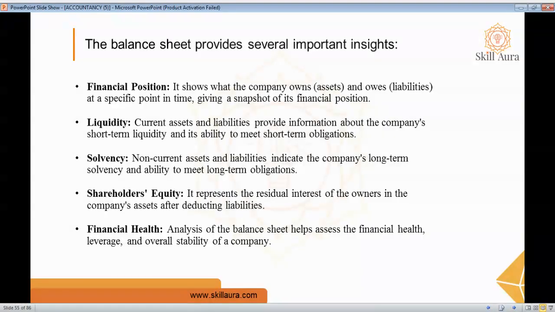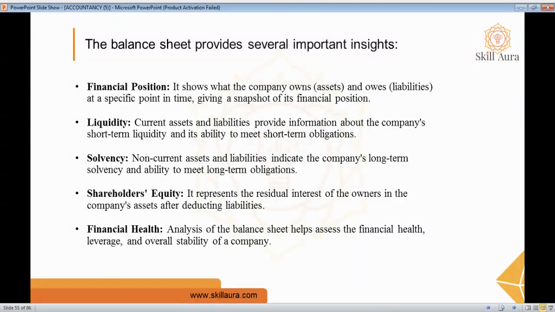The next one is liquidity. It's nothing but the ability of an individual or a company to convert assets into cash quickly. So here, cash as a current asset and liabilities provide information about the company's short-term liquidity and its ability to meet short-term obligations.